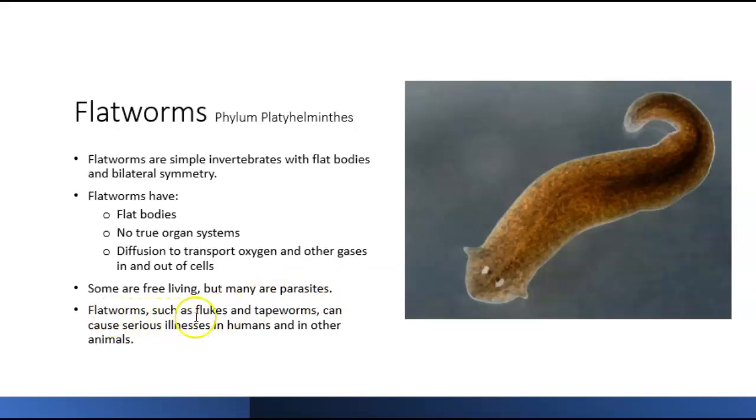So flatworms such as flukes and tapeworms can cause serious illness in humans and other animals. So these parasites invade our bodies and can be damaging, can be deadly.